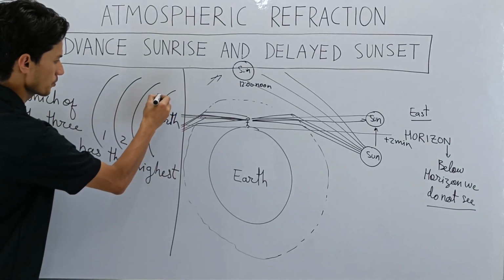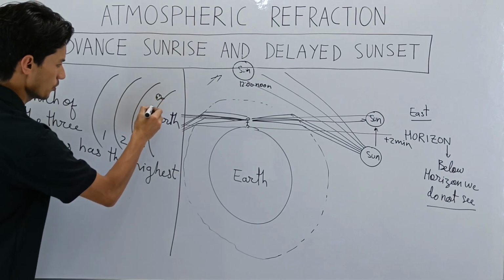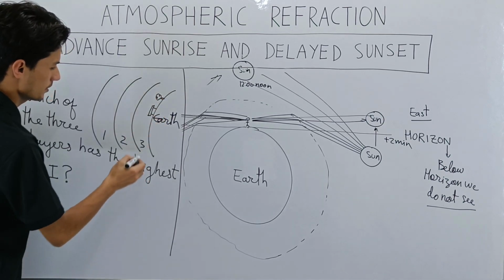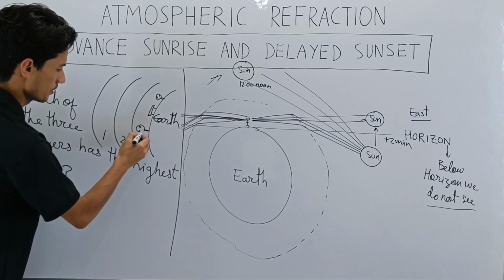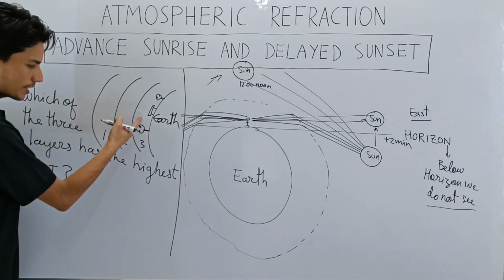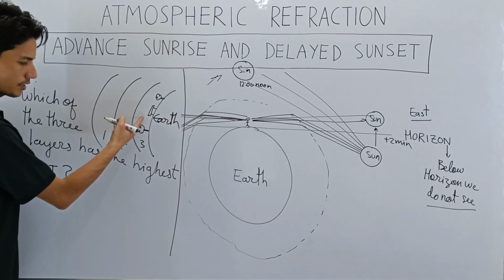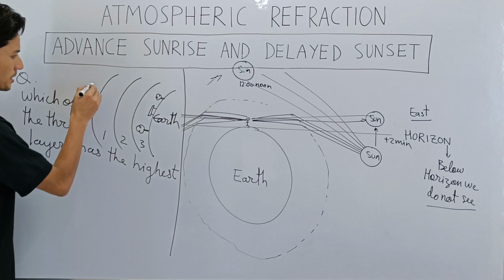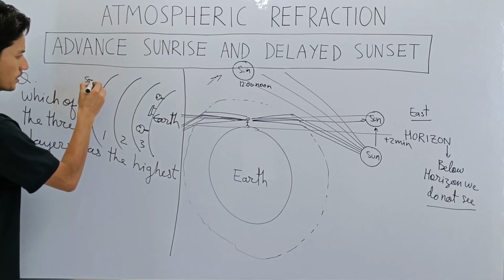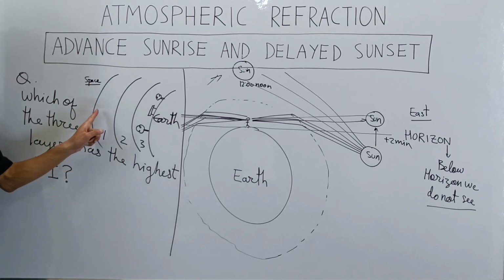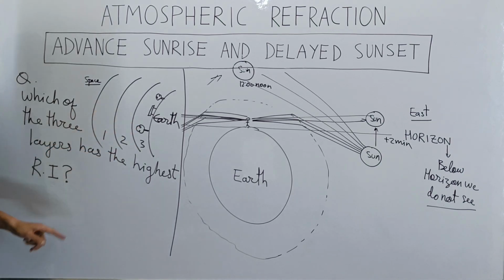Let me draw some trees for you, and let me even draw a house for you. Don't laugh at my house. One more tree for you. So this is the layer of atmosphere closest to the Earth, then the layer above it, and basically this is space. Now you tell me which of these 3 layers has the highest RI. Which of these 3 layers will have the highest RI?